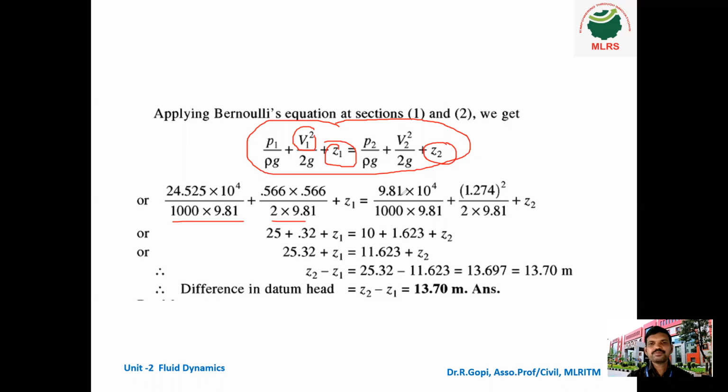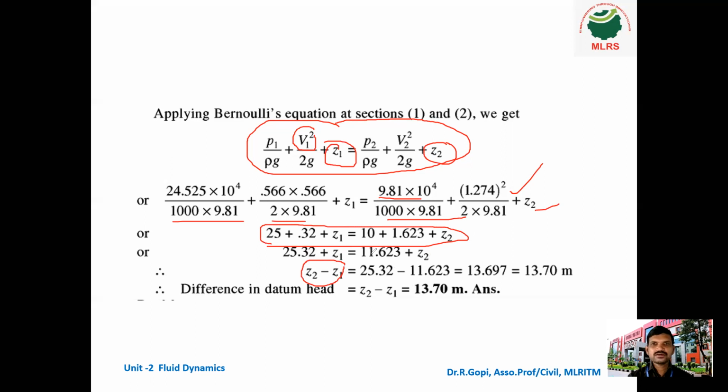Next, P2 is 9.81 into 10 power 4, divided by 1000 into 9.81, plus V2 square, where V2 is 1.274 as already calculated, divided by 2 into 9.81 plus Z2. Now substitute all the values and simplify this equation. Finally, Z2 and Z1 are there, so Z2 minus Z1.